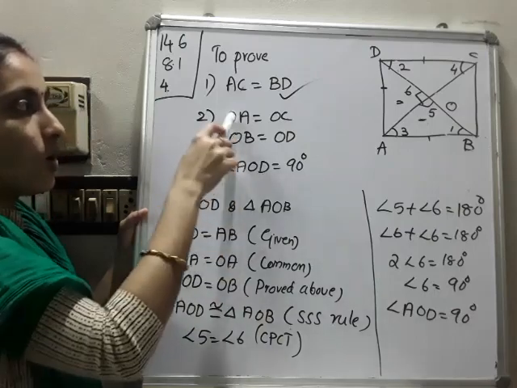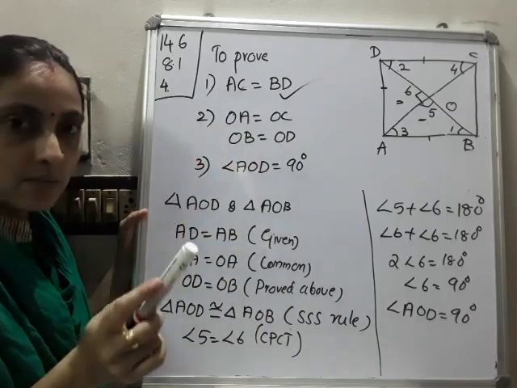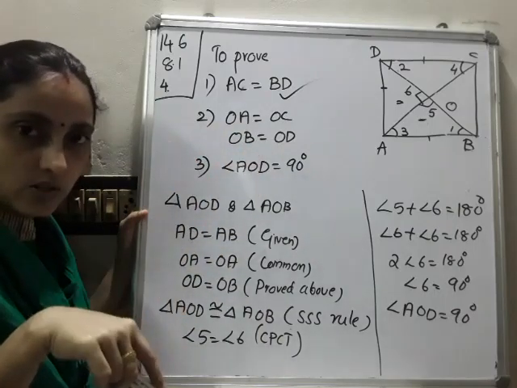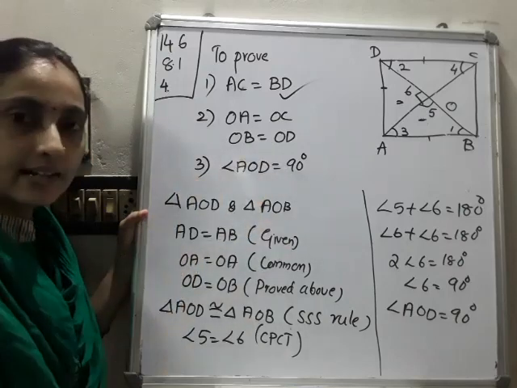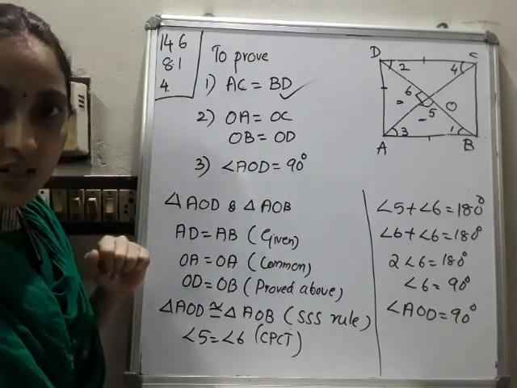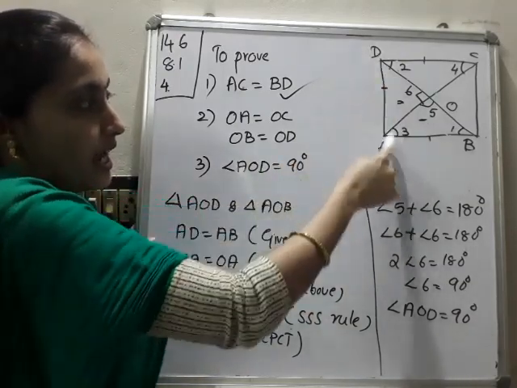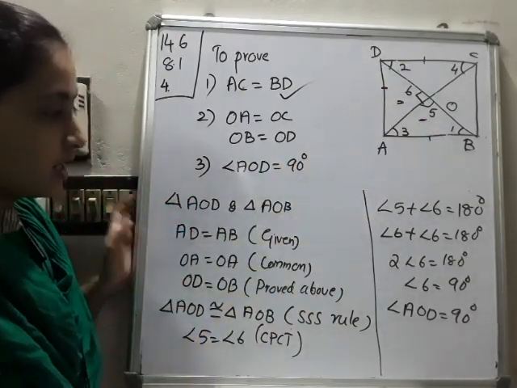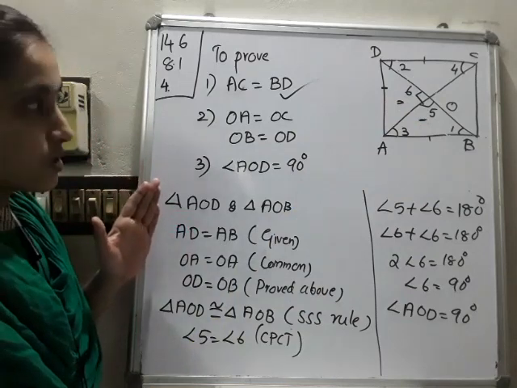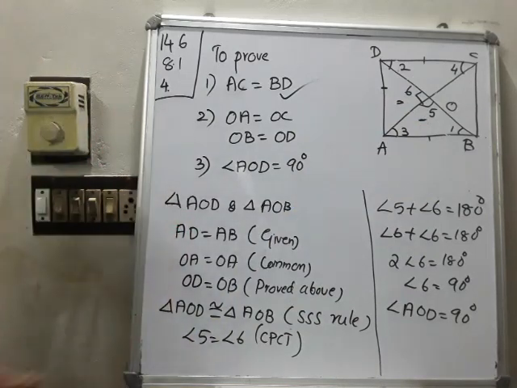Okay. So bisect each other means you have to consider the opposite triangles. Then the angle is 90 degrees, that means you have to consider the two adjacent triangles. That's why we considered AOD and AOB. Okay, so hope you are clear on this question. So please go through it correctly.